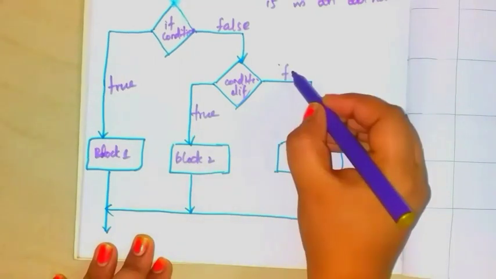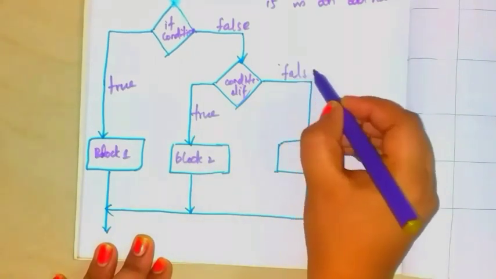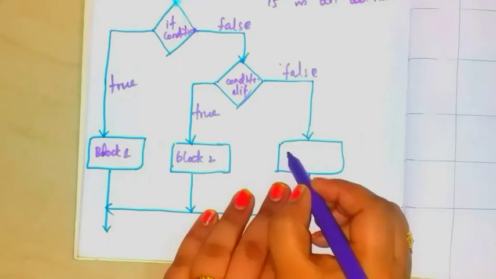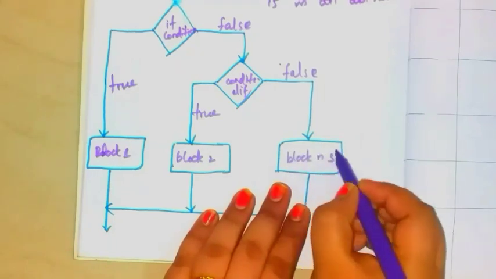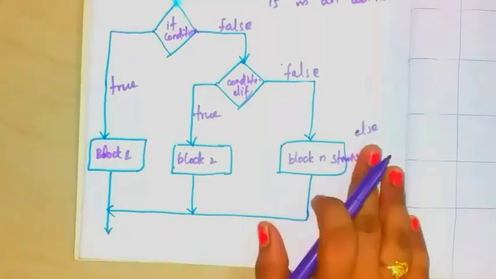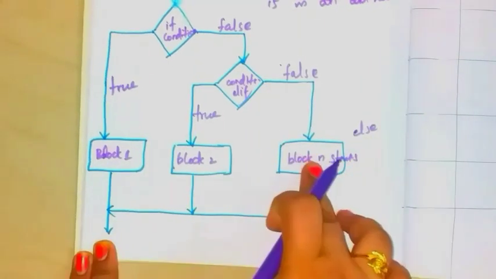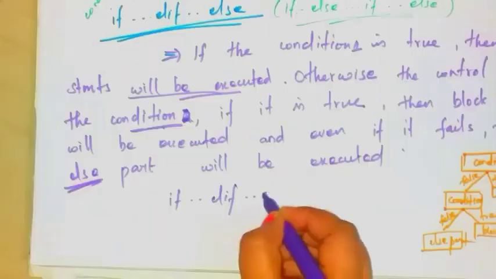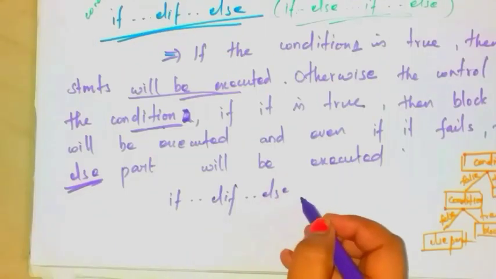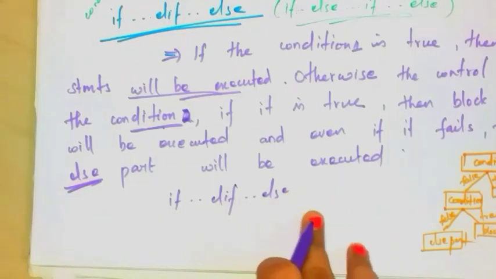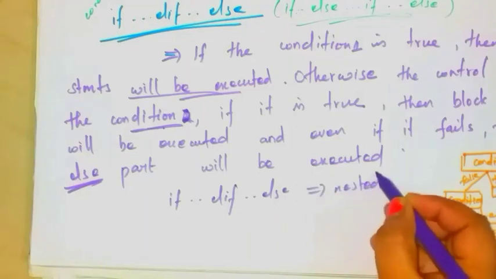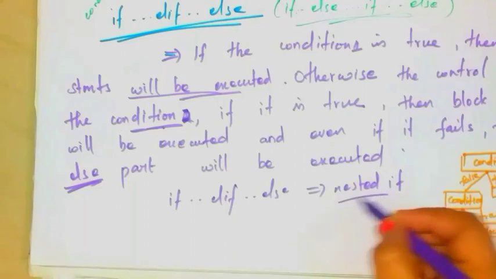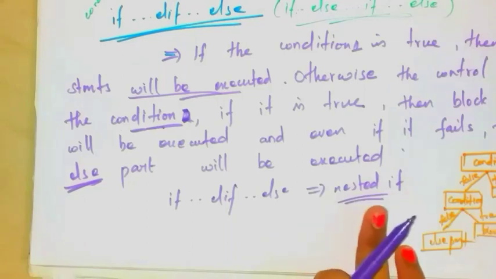If this condition is also false, execute block 3 statements. Okay, block 3 or block n statements, which means you have to execute the else part here. So after that, stop the program. Okay, this if elif else statement is similar to the nested if statement which you have studied in C++.